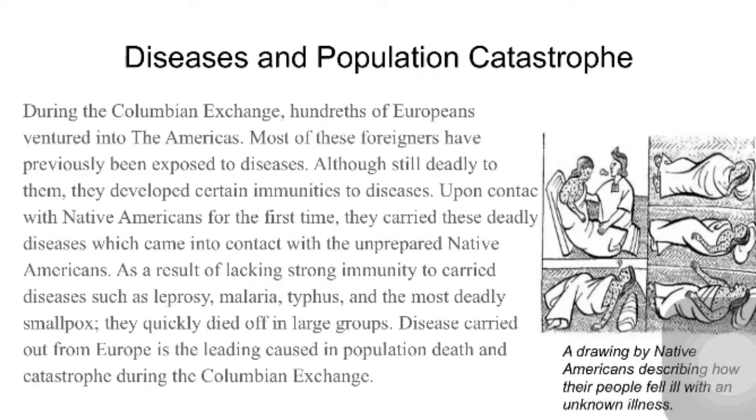During the Columbian Exchange, hundreds of Europeans ventured into the Americas. Most of these foreigners had previously been exposed to diseases. Although so deadly to them, they developed certain immunities. Upon contact with Native Americans for the first time, they carried these deadly diseases, which came into contact with the unprepared Native Americans. As a result of lacking strong immunities to diseases such as leprosy, malaria, typhus, and the most deadly smallpox, they quickly died in large groups. Diseases carried from Europe were the leading cause of population death and catastrophe during the Columbian Exchange.